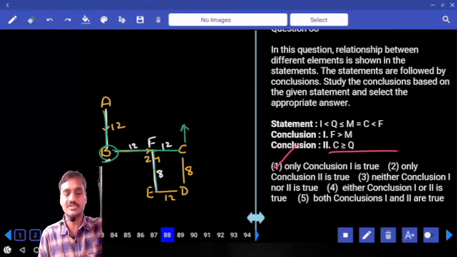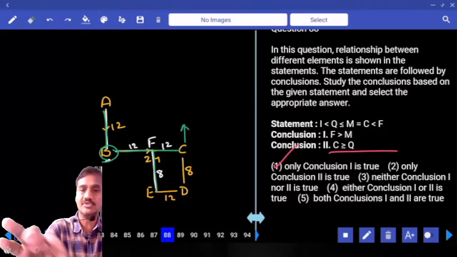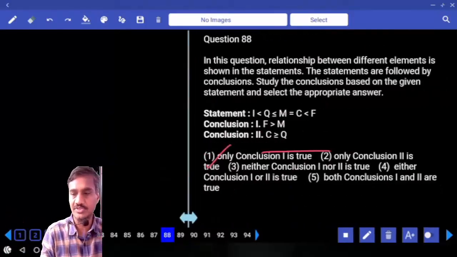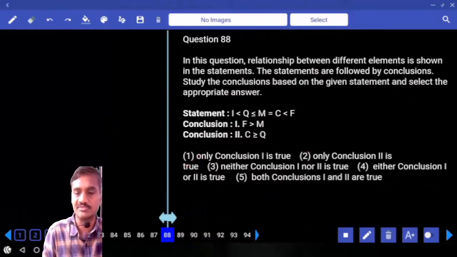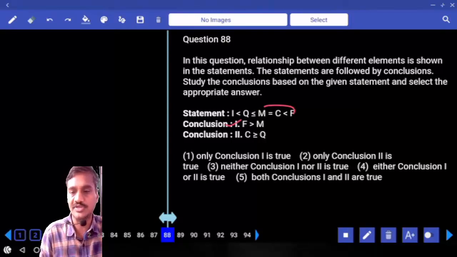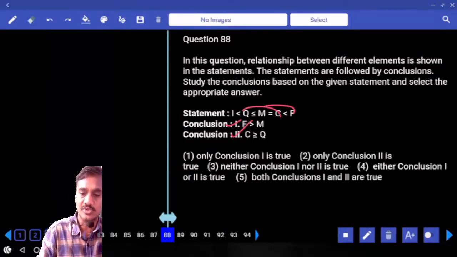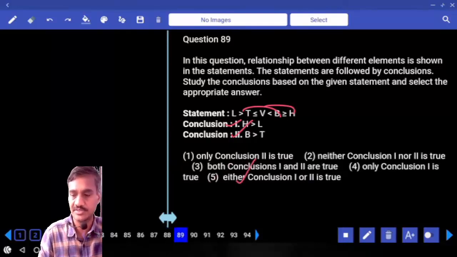Then 88 onwards. Now coded inequalities. In this coded inequalities, the relation between F and M: M lesser than F means F greater than M. C and Q: Q lesser than or equals to C, C greater than or equals to Q. Hence both 1 and 2, choice 5, question number 88.